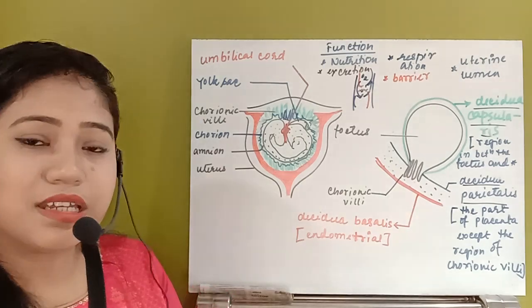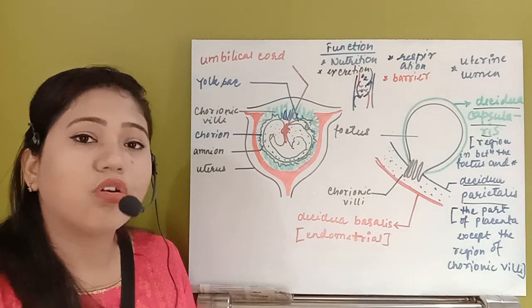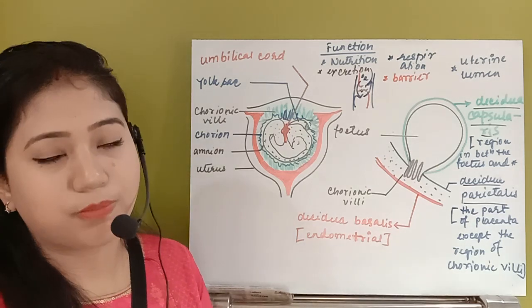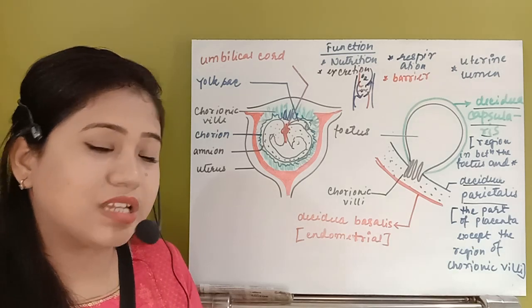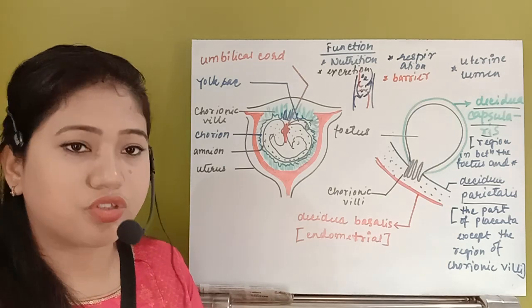So the placenta acts as a barrier, but this barrier does not work for all kinds of pathogens like viruses, chemicals, and addictive components that will enter the fetal body. The placenta cannot stop them.